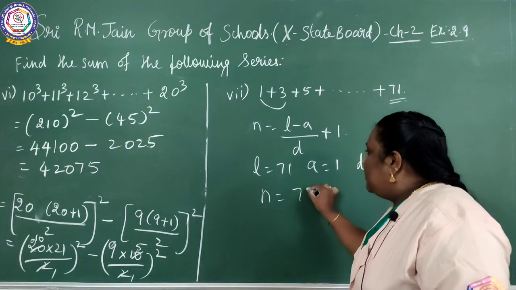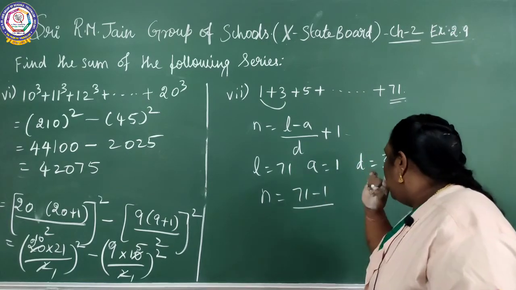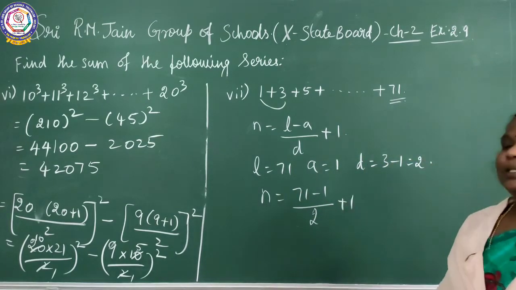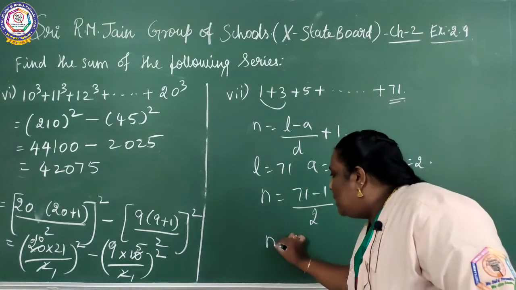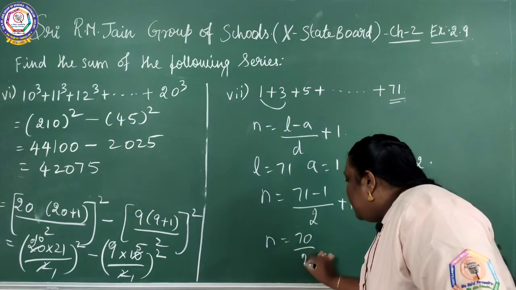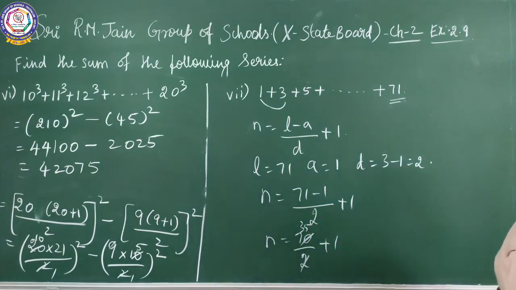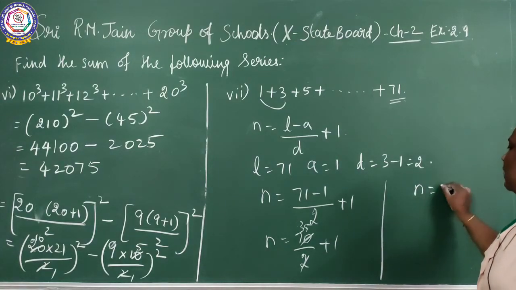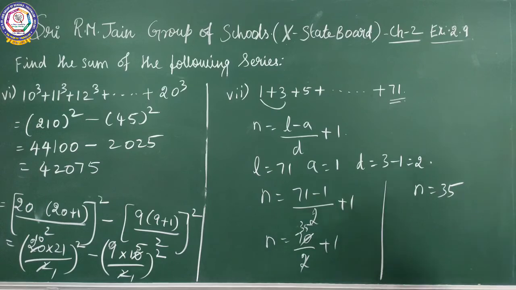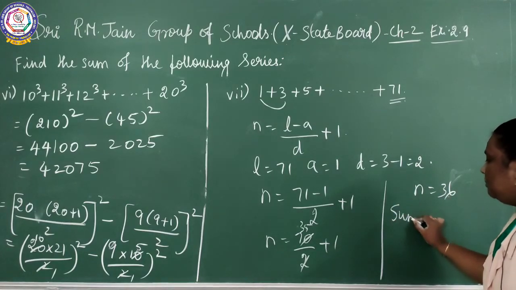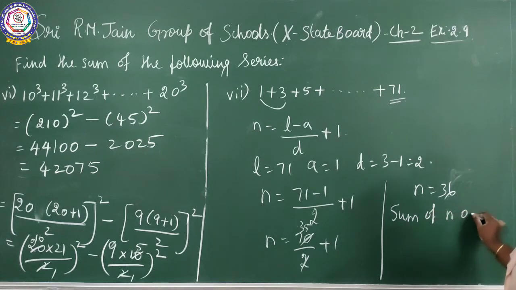n equal to (71 minus 1) by 2 plus 1. n equal to 70 by 2 plus 1. So 35. n equal to 35 plus 1. So n equal to 36.